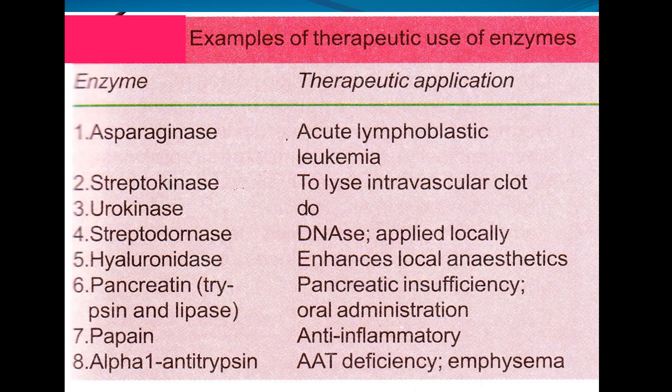Streptodornase can be used for DNase treatment, and in recombinant DNA technologies. Hyaluronidase is an enzyme which is used to enhance the local anesthetic effect. Then pancreatin is used to treat pancreatic insufficiency. Papain is an enzyme which is used to treat anti-inflammatory conditions. Alpha-1 antitrypsin can be used to treat alpha-1 antitrypsin deficiency, and emphysema also, we can use these enzymes.